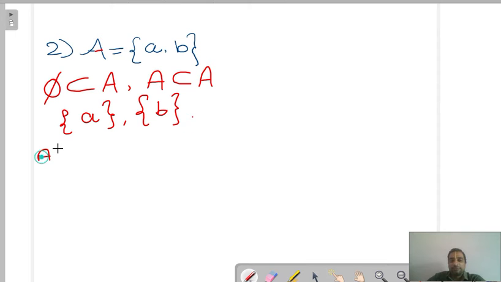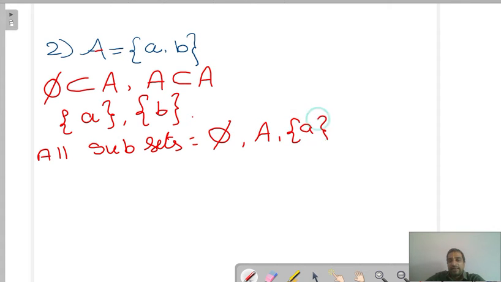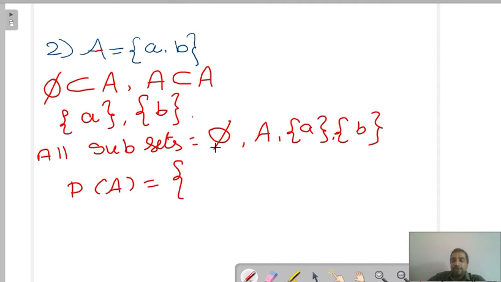So we should write all subsets together. What are all the subsets? Null set, {a}, {b} and {a, b}. Power set of A means what we should write? In set symbol, we should write all these subsets. That's it: null set, {a}, {b}, {a, b}.